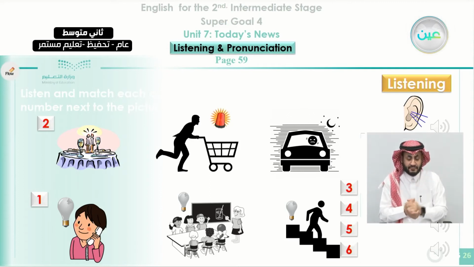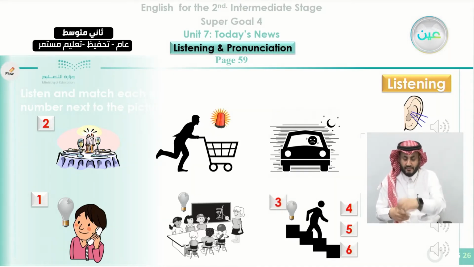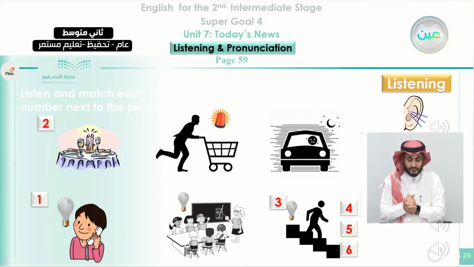Okay, so going down the steps, it is very clear that this is the one. You can tell from the conversation, the steps here, we have only this picture that has steps. And now we move to number 4 to find out which one of the remaining 3 pictures connects to this conversation. Let's listen.